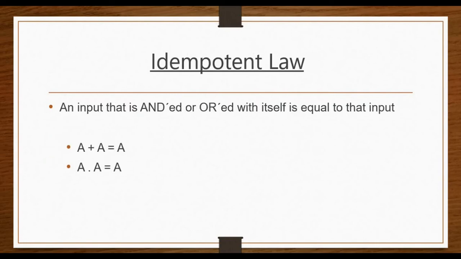The next law is idempotent law. This law states that an input that is ANDed or ORed with itself is equal to that input. Consider the following expression: A plus A equal to A. This means a variable ORed with itself is always equal to the variable. The second expression is A into A equal to A, which states that a variable ANDed with itself is always equal to the variable. This is the idempotent law.